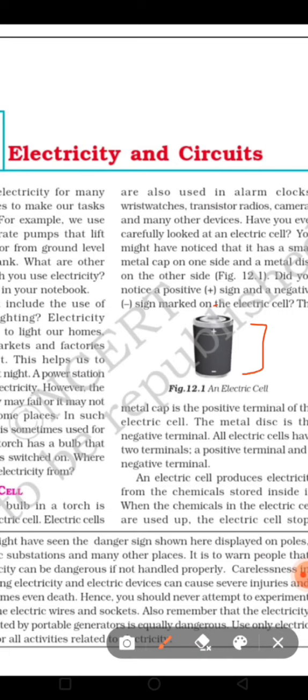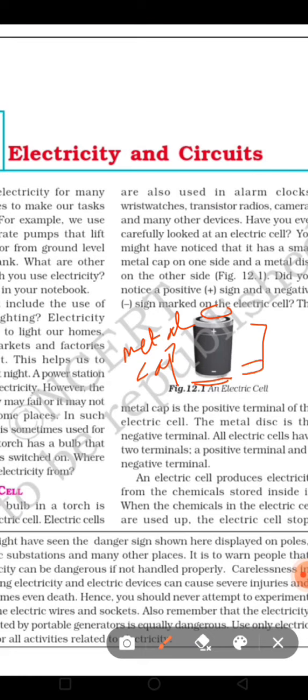So what do we see in this type of cell? We see a small cap-like structure here. This is made up of metal and it is known as the metal cap. This metal cap denotes the positive terminal, and there is a flat disc below this, and it is called the negative terminal, which is denoted by a minus sign here.